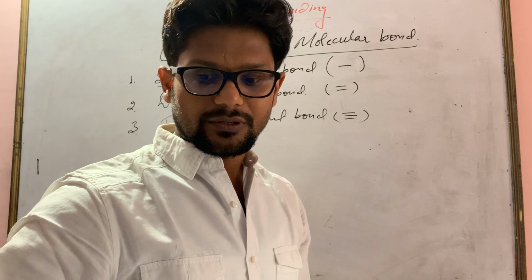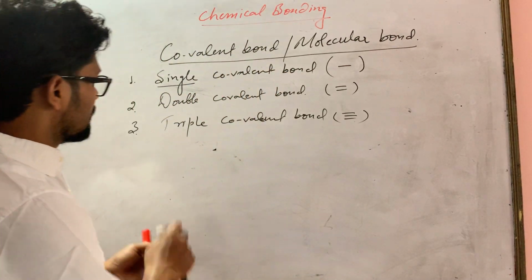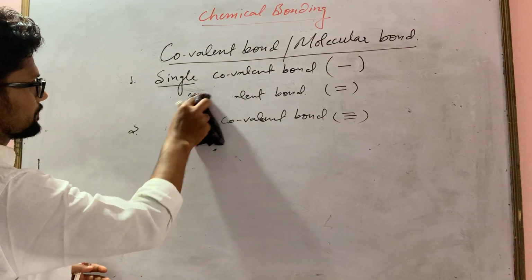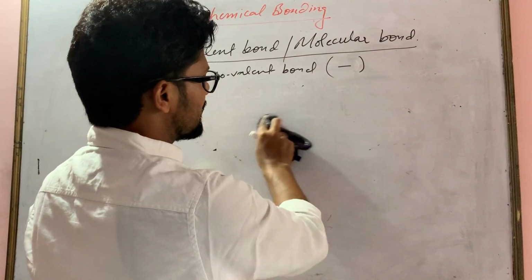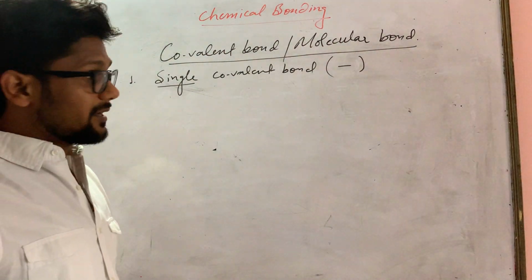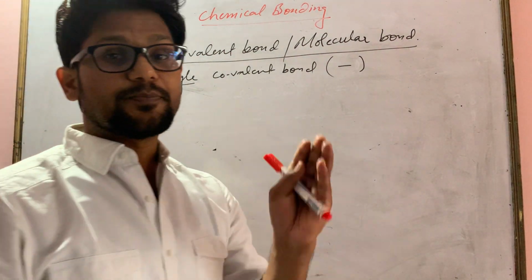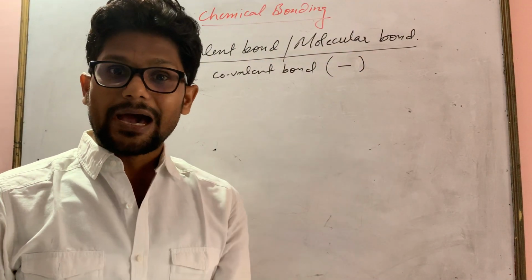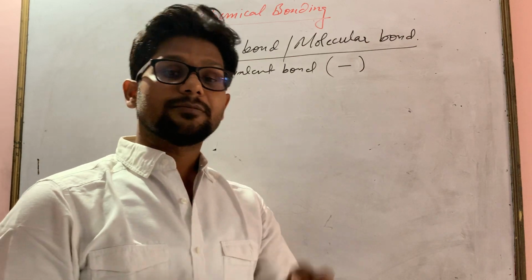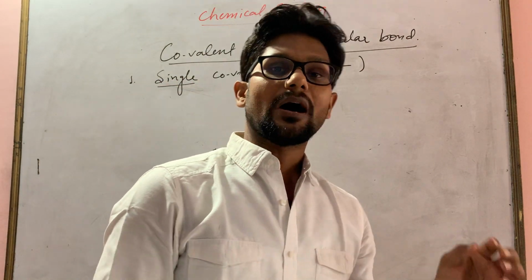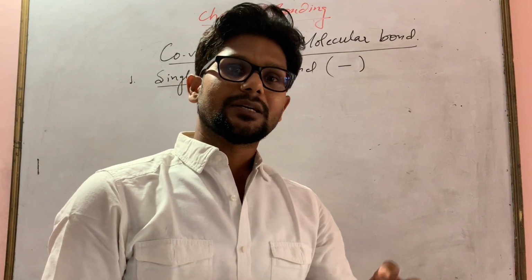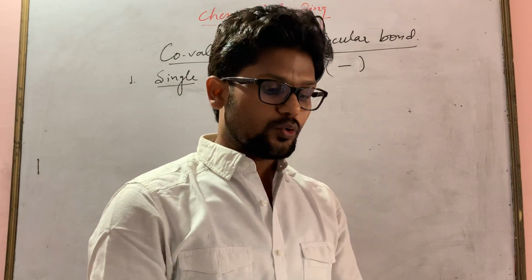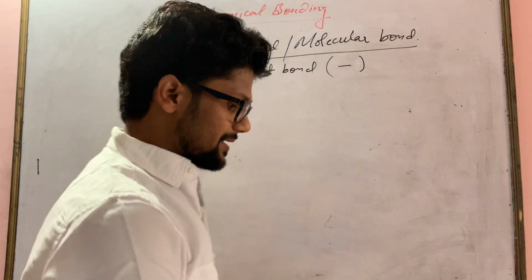So first is single covalent bond. What will be the definition? Definition will be: a bond which is formed by sharing of one pair of electrons between atoms in a compound is known as single covalent bond.